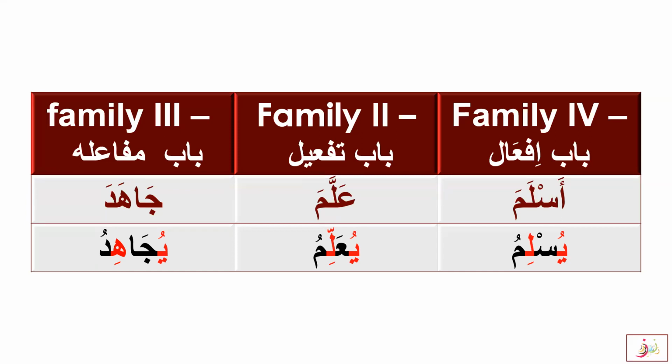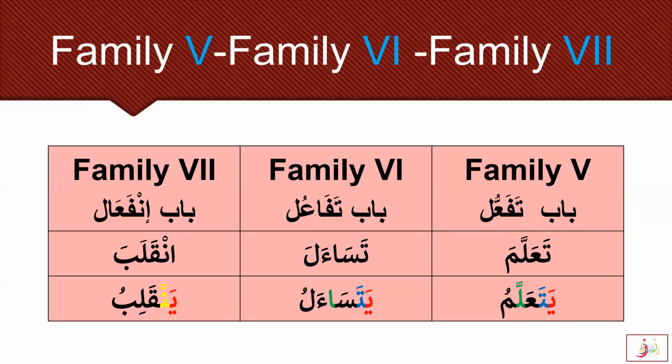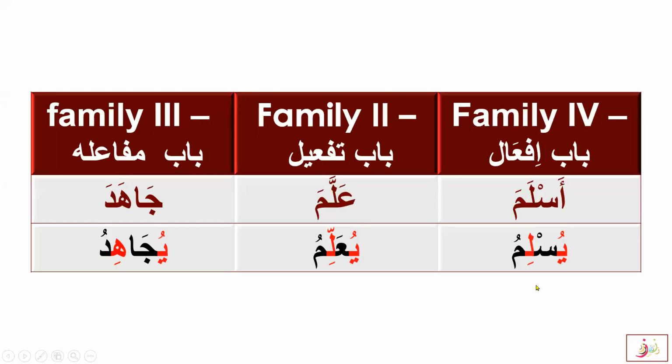So notice one thing that we learned in family 2, 3, and 4, that this U-I sound was very important in fi'l mudari: yuslimu, yu'allimu, yujahidu. But here in family 5, 6, and 7, we are going to learn that all the fi'l mudari will start with ya with a fatha.